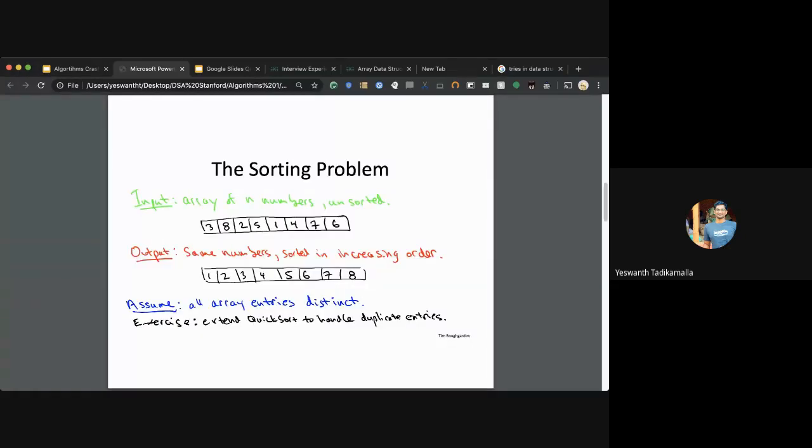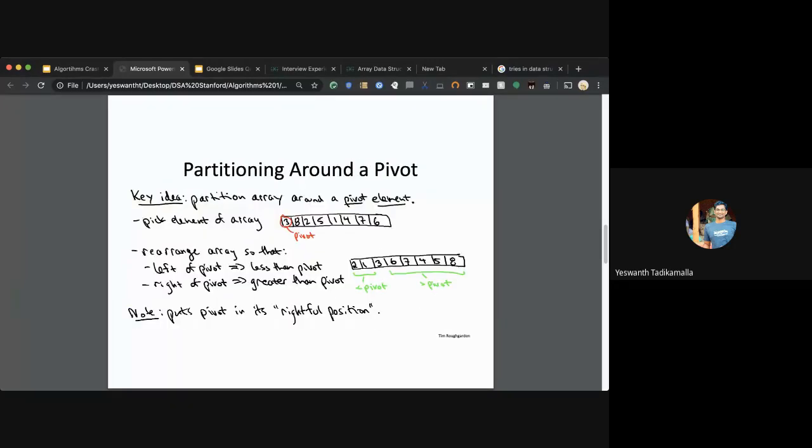Let's discuss quicksort. So let's say this is the given array and this is the required output. The idea for quicksort is to partition the given array in some way, and the left of the partition and the right of the partition will be solved separately.